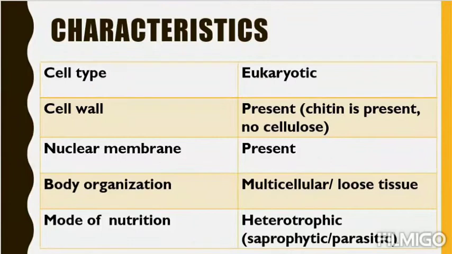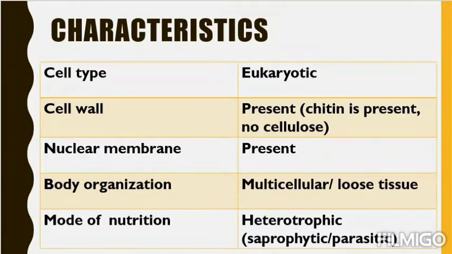Next, cell wall. In the cell wall of fungi, a component is present called chitin. Students, it's very important to remember this name because this name will be asked in your exams, in your medical entrances. So, which is the component present in the cell wall of fungi? That is chitin. There is no cellulose. Cellulose is present in the plant cell wall, but in the fungal cell wall, chitin is present. Then nuclear membrane, obviously it is present because they are eukaryotic. Eukaryotic means true nucleus is present.